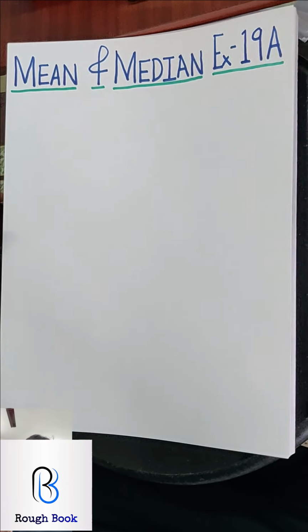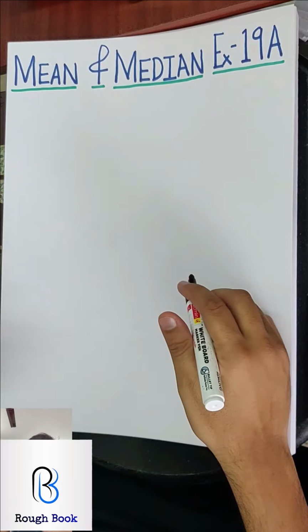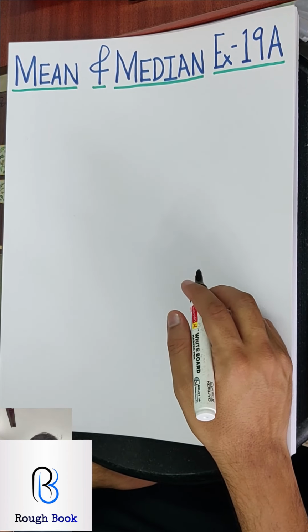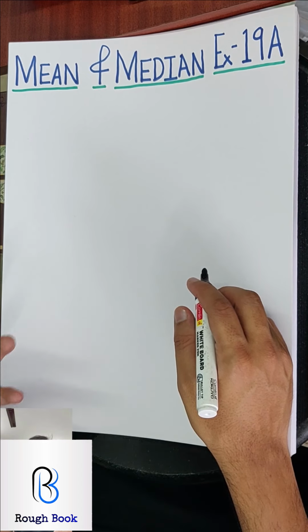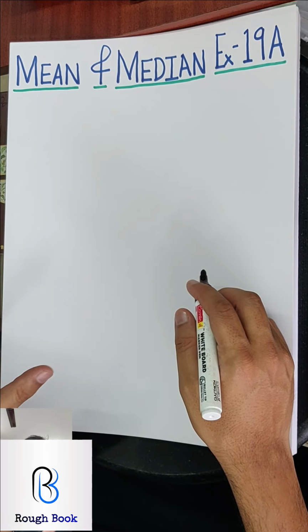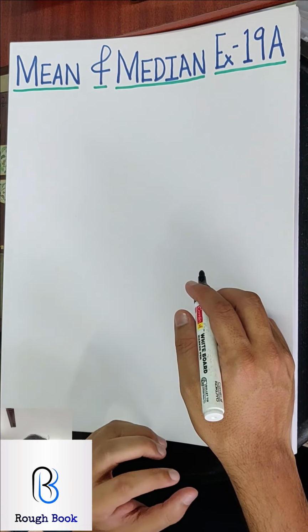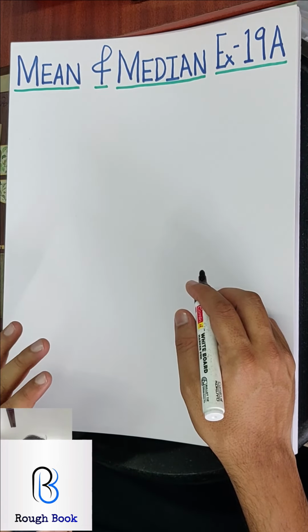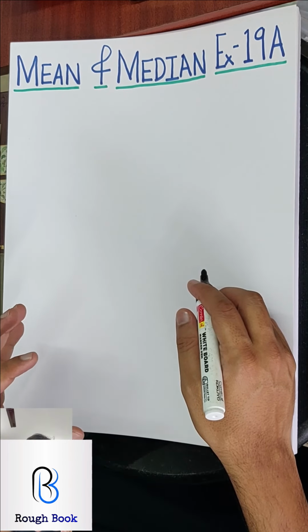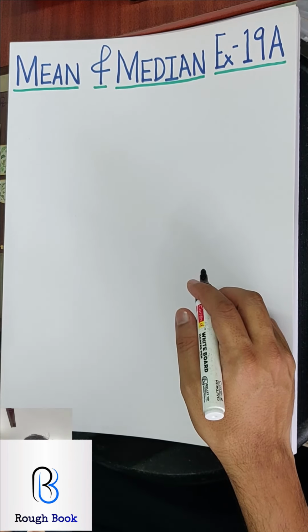So mean is nothing else but an average. For example, if I ask you, how are you with your mathematics subject? You will tell me, sir, I get an average of, let's say, 70 marks out of 80. That means in most of the tests you are getting close to 70. You might not get 70 in every test, but you are close to 70. Likewise, there can be any data that we want to ask about and we can calculate its mean.